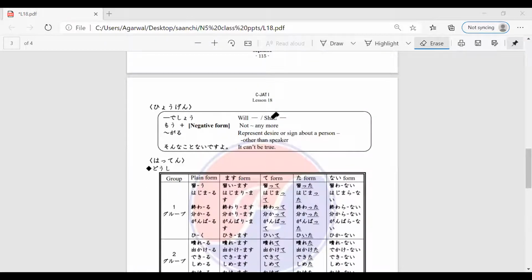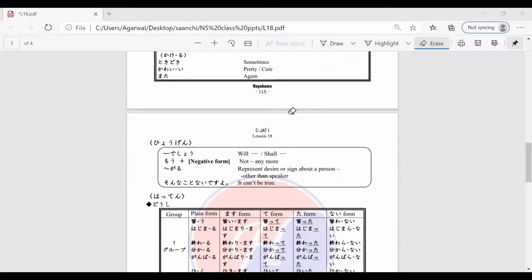So then we go to what is known as your hyogen, right? In your hyogen, you have your desho form, which is will or shall. It's used for prediction, the speaker's prediction. And then you have mo plus negative form. If you see mo plus negative form, what you're trying to say is not anymore. And then you have garu.